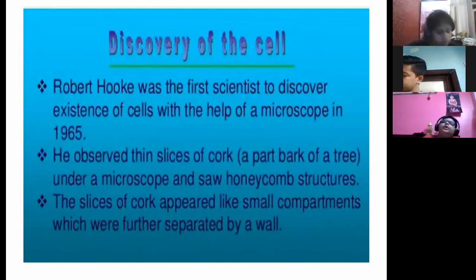Many times you will get questions either in MCQ form or as 1-mark questions, asking the name of the scientist and the year in which the cell was discovered. So kindly mark it. First of all, from where did he get an idea?